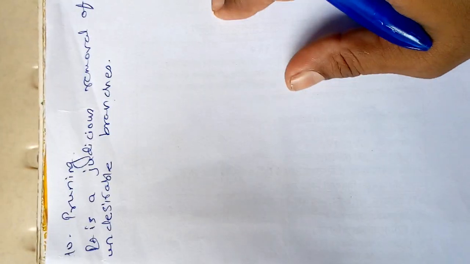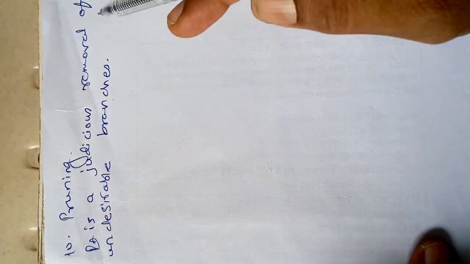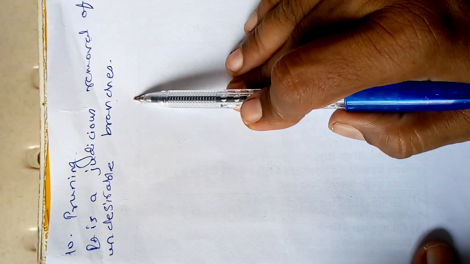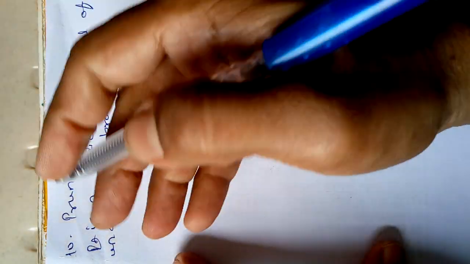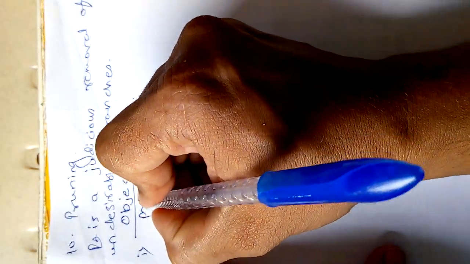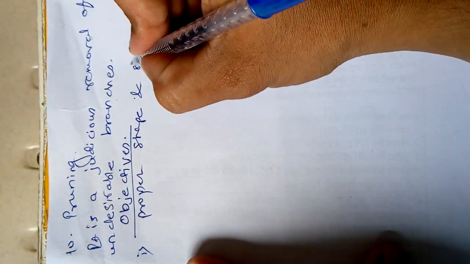In the same way, here in the mulberry plantation, when we are going to remove the undesirable branches, that is known as pruning. Okay, what are the objectives? The objectives of pruning are as follows. The first one is that it gives proper shape and size to the plant.